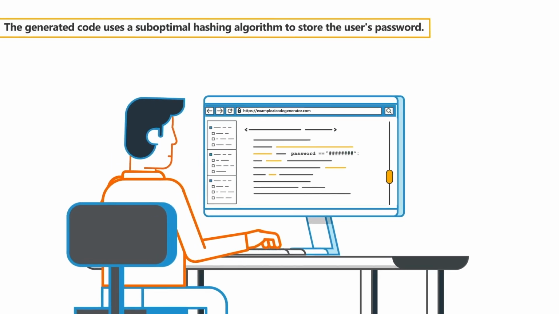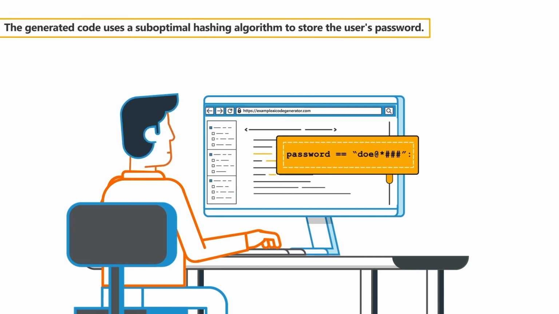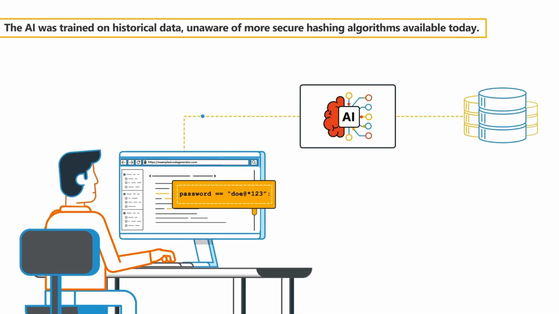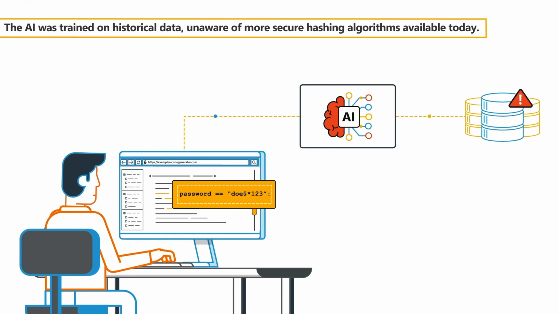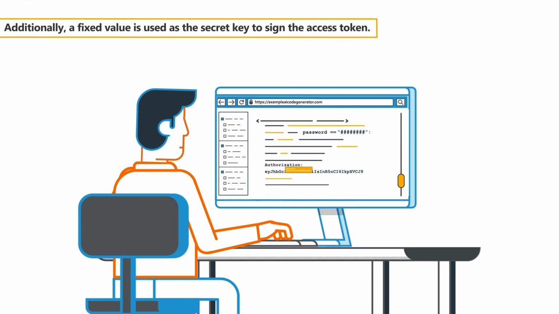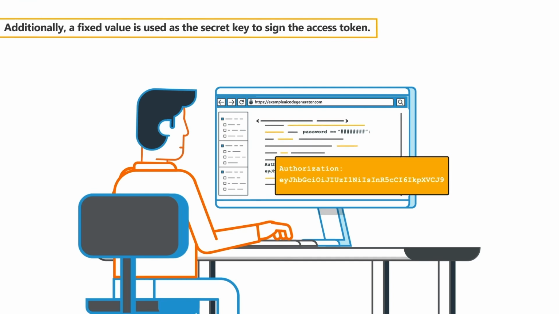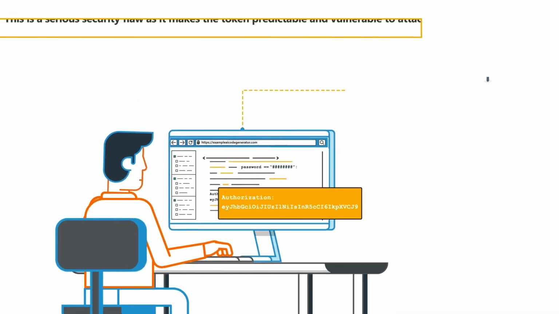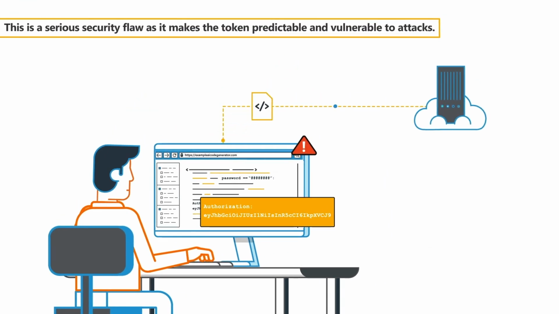The generated code uses a suboptimal hashing algorithm to store the user's password. The AI was trained on historical data, unaware of more secure hashing algorithms available today. Additionally, a fixed value is used as the secret key to sign the access token. This is a serious security flaw as it makes the token predictable and vulnerable to attacks.